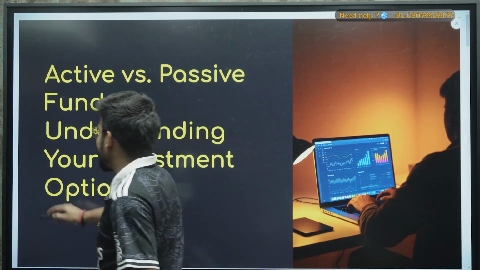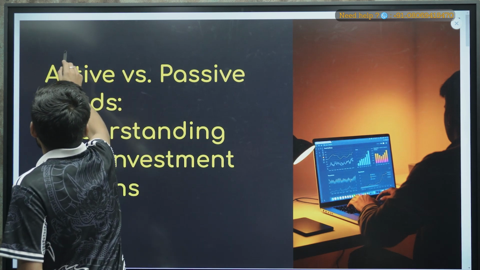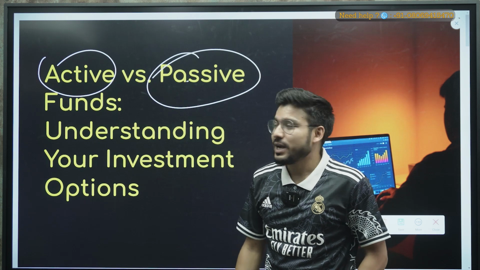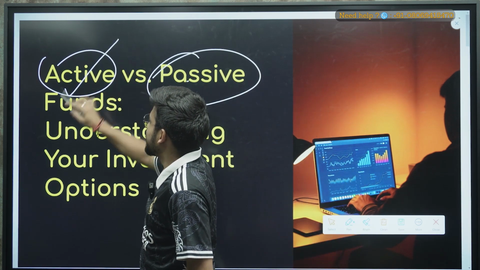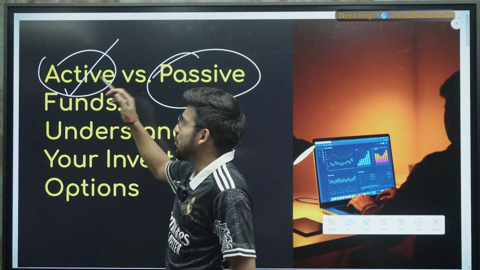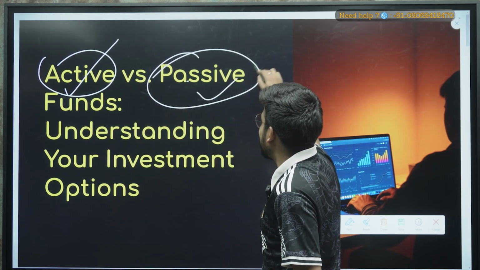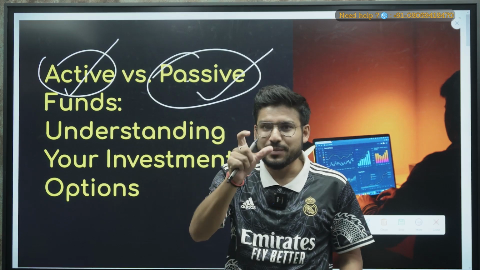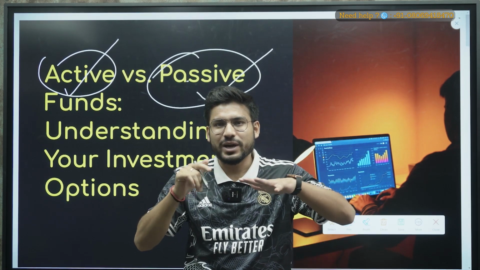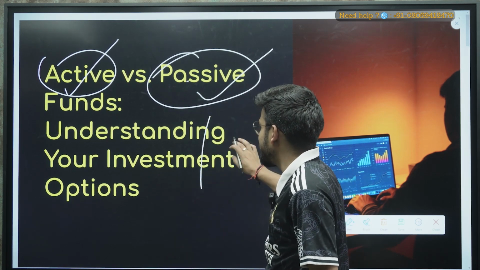Now as you can see here, I have written active and passive funds. There is a difference between them. If we talk about active, from the word you can analyze that these are fund managers who trade actively, that is why it is active. If I go for passive, these are fund managers who invest in a passive manner, a calm manner you can say. Now let's go ahead, I'll show you the definition also.